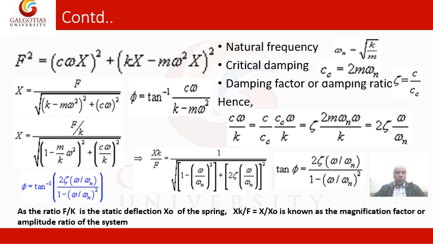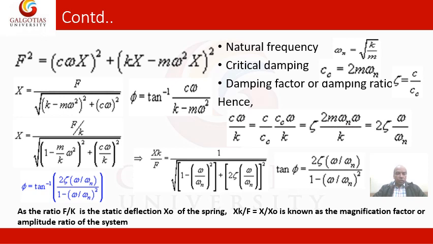Capital X will be F by the square root of ((k minus m omega squared) whole squared plus (c omega) whole squared). So in this way you can find it, and after dividing the denominator and numerator, you can find this term. This is the simplified version, and in this way you can find x, and at the same time you can find phi also. Phi will be tan inverse of c omega divided by k minus m omega squared. This is what we have found from the polygon triangle.